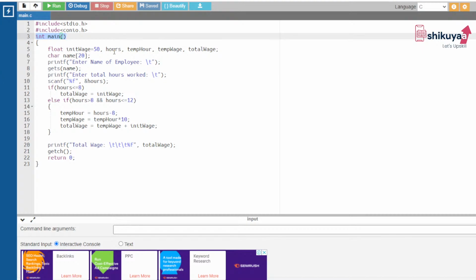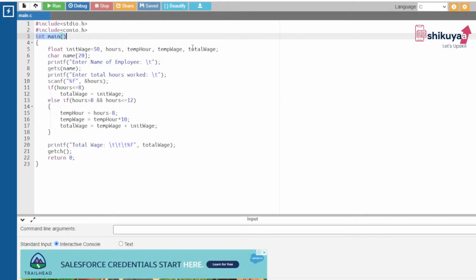Hours, for taking how many hours the particular employee works. This is the variable again. It is of float type because hours can be 8.5, hours can be 9.5, hours can be 10.5. Got it? And temp hour, temp wage and total wage.